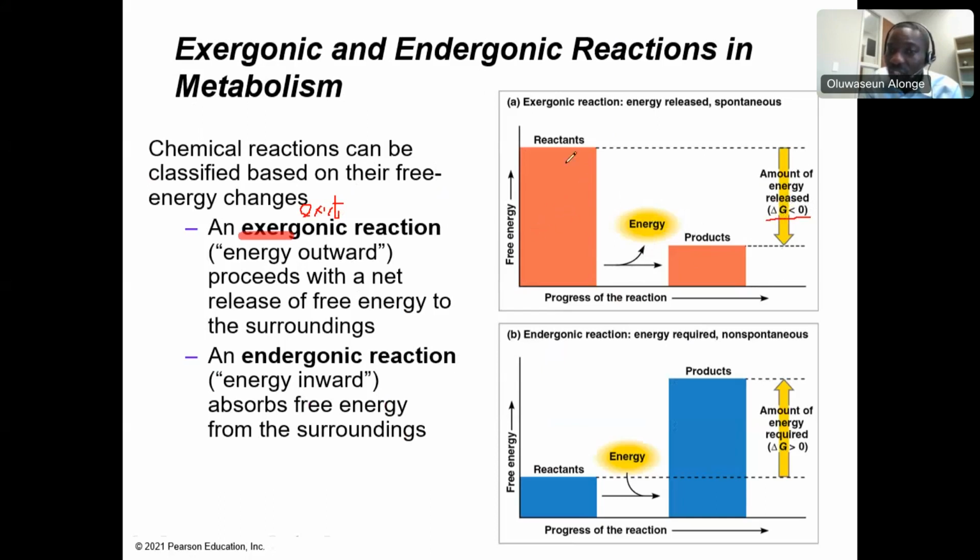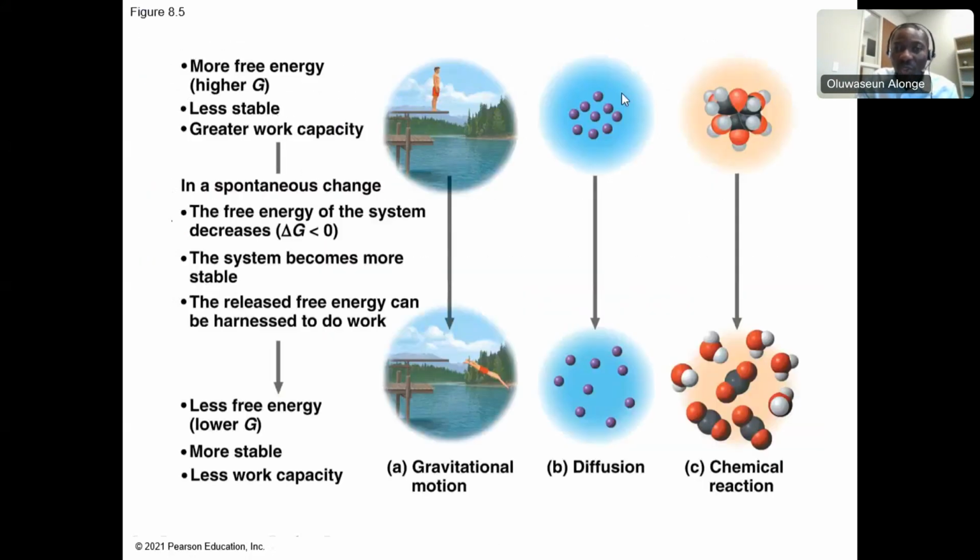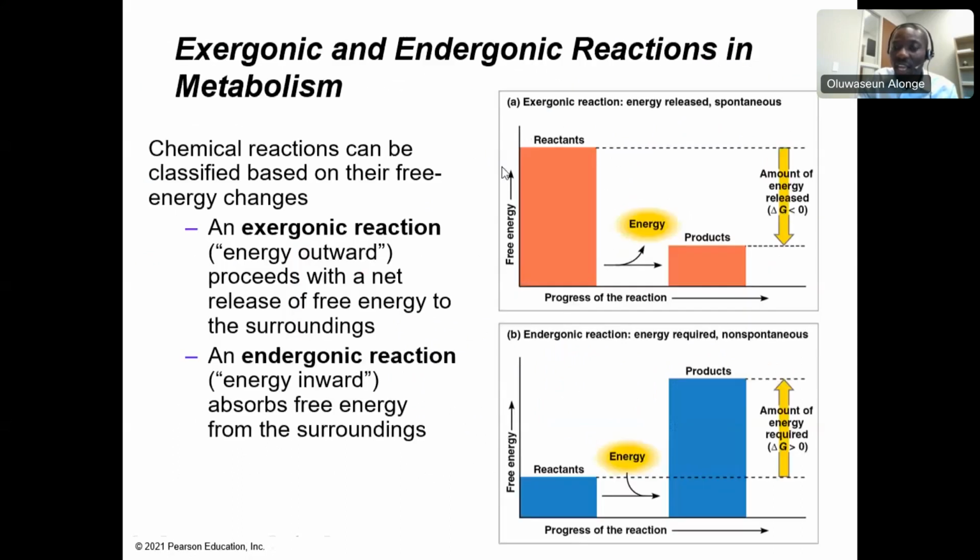So the energy at the reactant is going to be quite more, then it will release some energy into the environment, and the product is going to be small. Think about it in terms of glucose. I told you that the glucose molecule is a big molecule and has higher delta G. So you see there's higher delta G on the reactant side.